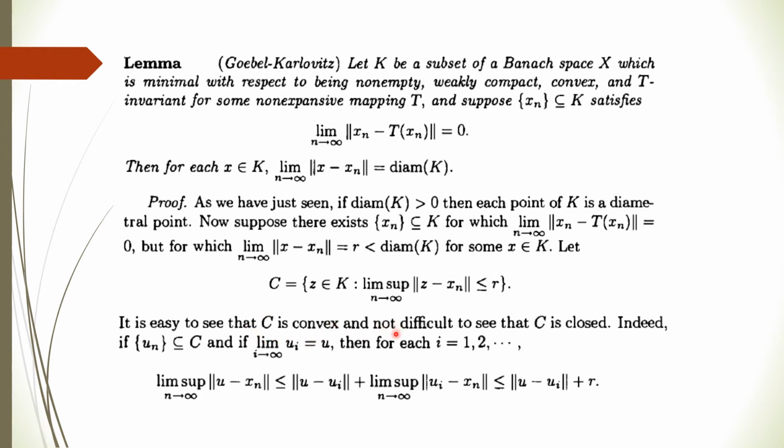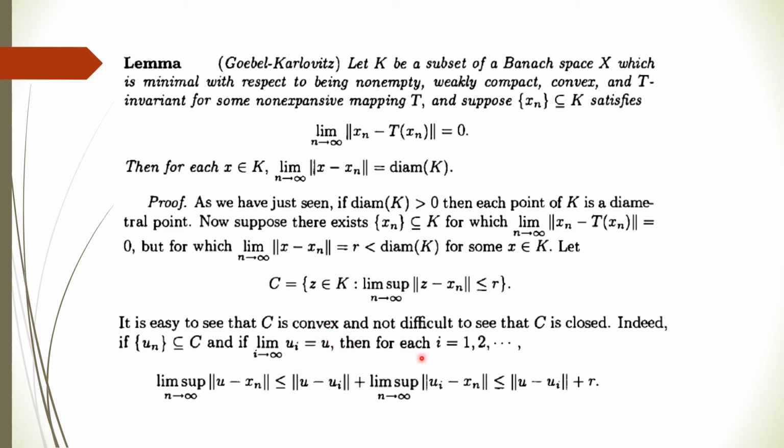It's not difficult to see that C is closed because boundary points are also included here. So C is closed, non-empty, and convex. Also, consider any sequence u_i in C converging to u.